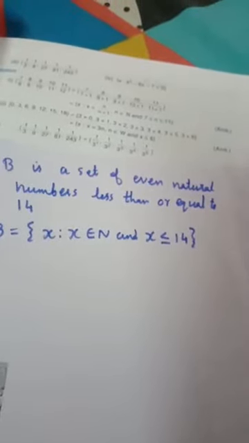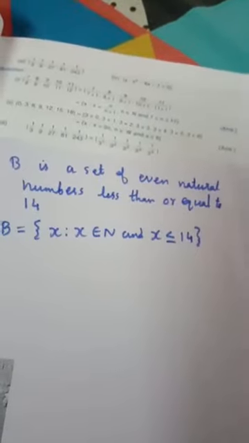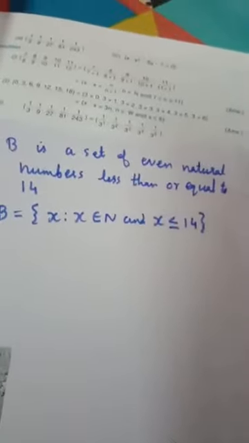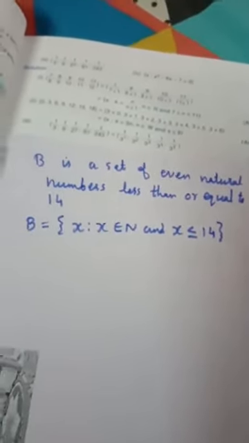Then set builder form means B is equal to the set of x such that x element of N and x less than or equal to 14. Less than or equal to 14 means 14 is also included. Okay.